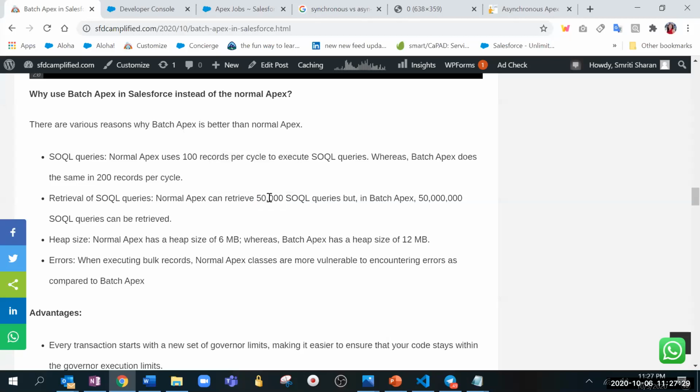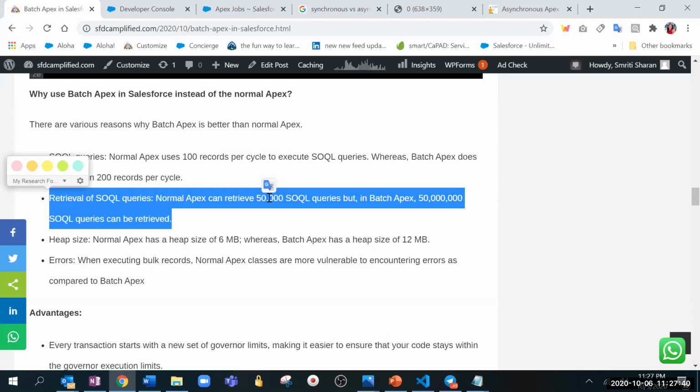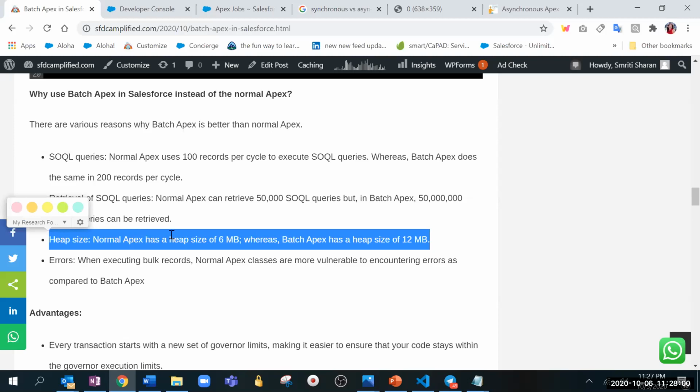Yes, Smriti. Actually, when we use database.query, the limit will be 50,000 records, Smriti. Okay, good. And when you use database.getQueryLocator, which you use in the start method in the return statement, that can handle 50 million records. Okay, awesome. Then these are the normal heap size limits, which you can go and check.